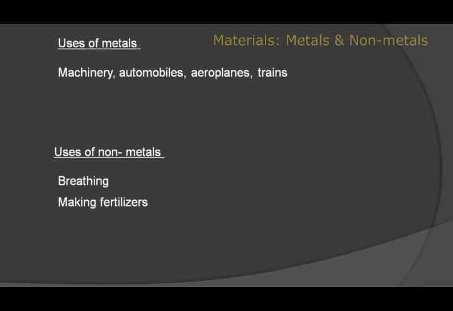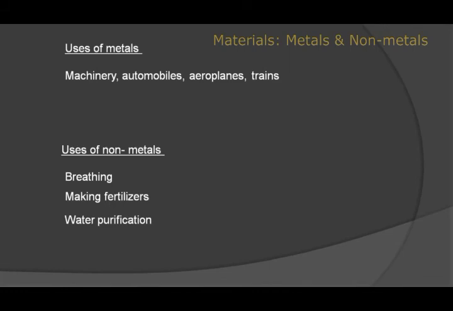The third important use of non-metals is water purification. Water is purified by using a chemical called bleaching powder. So chlorine is used for purifying water. Next, we will see the antiseptic property. Iodine is a non-metal which has an antiseptic property. When you have a cut injury and go to hospital, a medicine is applied on your wound, a blue colour solution, tincture iodine. That tincture iodine has an antiseptic property and is applied on wounds.